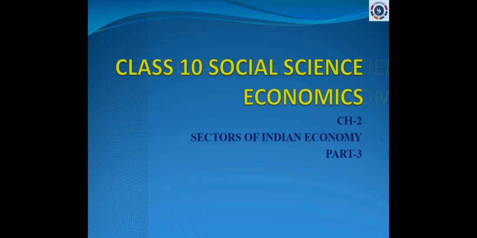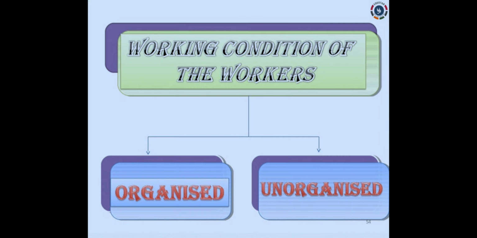Now in part 3 we are going to see about another classification that was done by working condition of the workers. On the basis of working condition of the workers, sectors are further classified into organized sector and unorganized sector. Do you know what are organized sector and unorganized sector? Before we have seen primary, secondary and tertiary.